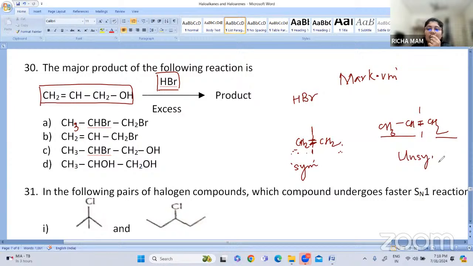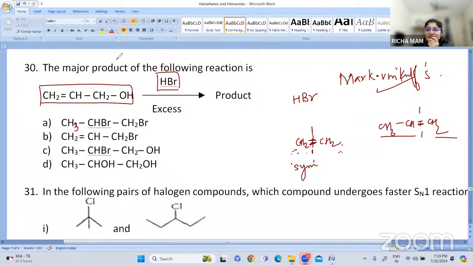So in that case we follow Markovnikov's rule. According to Markovnikov rule, the negative part will be added to the carbon with the least number of hydrogens, right? Remember that? Okay, so tell me the answer now.